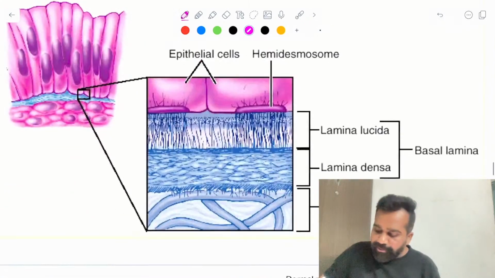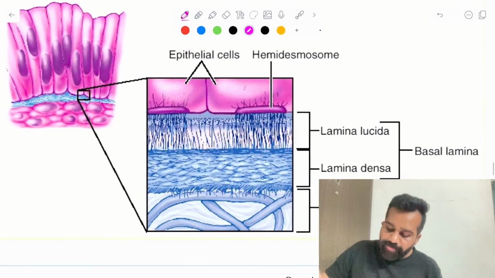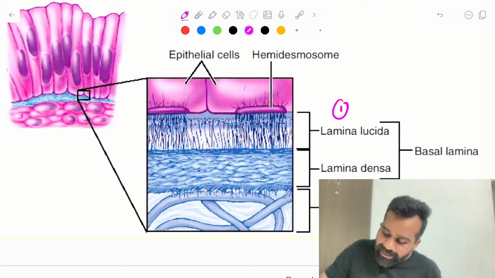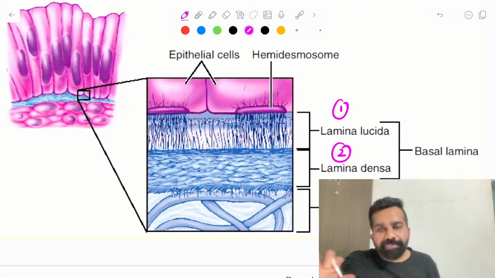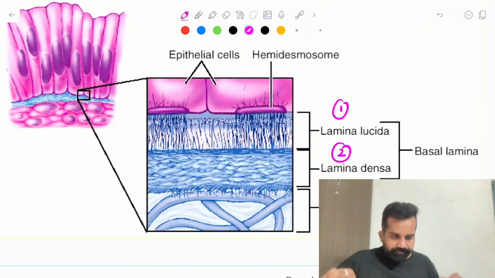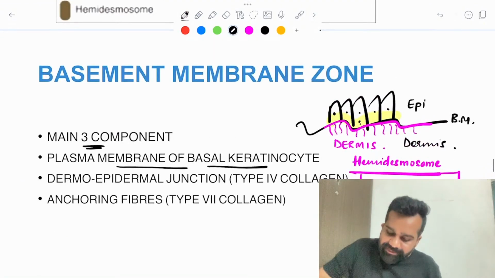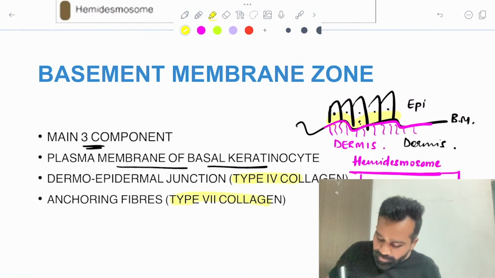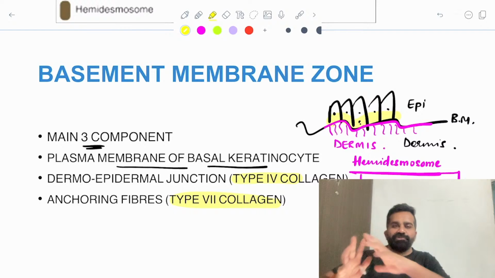So the three important parts of the basement membrane are the lamina lucida, lamina densa, and the third is the reticular lamina. Just remember the two important collagens present here are type 4 and type 7 collagen, and the hemidesmosome antigen.